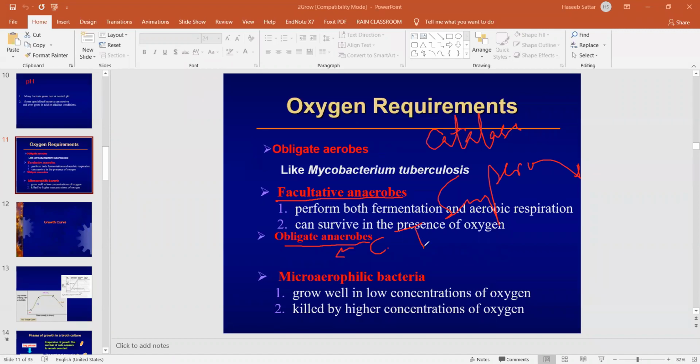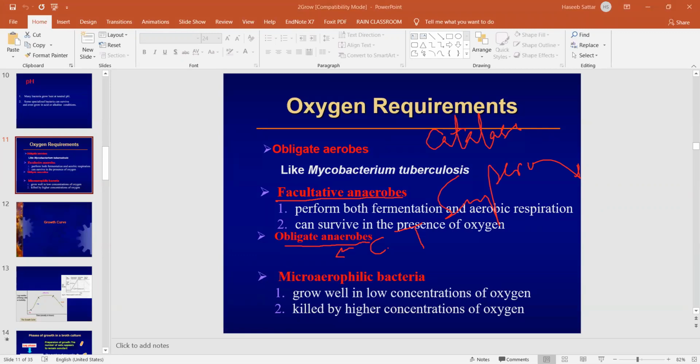Next we have microaerophilic bacteria. Microaerophilic bacteria are those bacteria which can survive in a very low concentration of oxygen. They do not require a high amount of oxygen, and they can be killed if a high oxygen concentration is available.